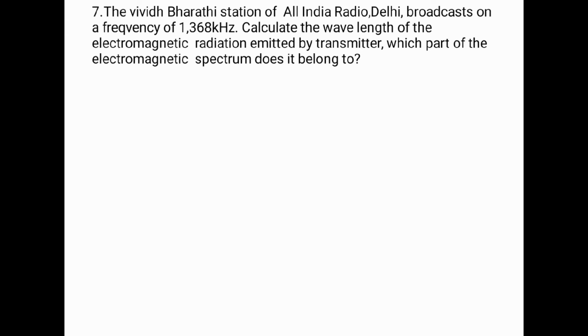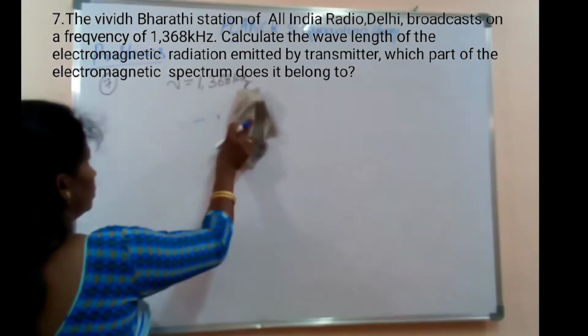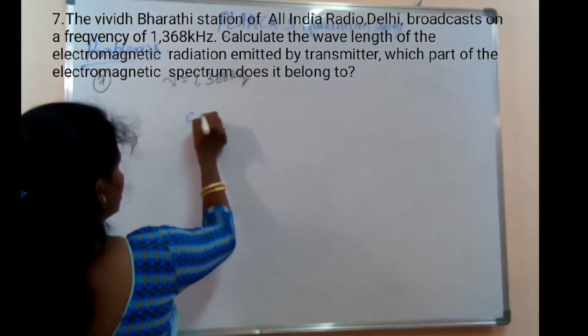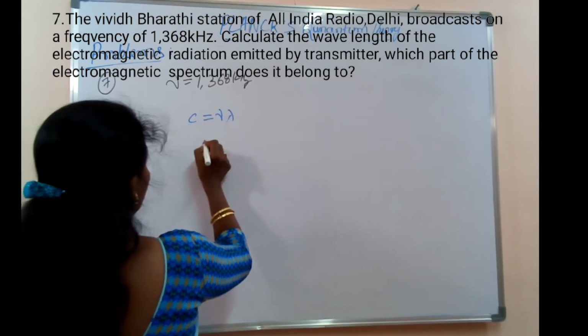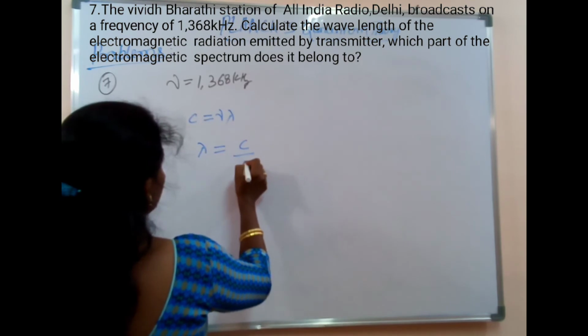We know that C is equal to nu lambda. They have given nu, and we need to calculate lambda. Lambda is equal to C by nu.